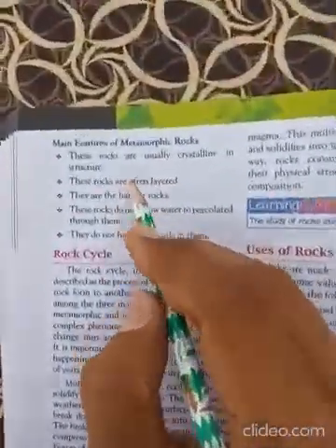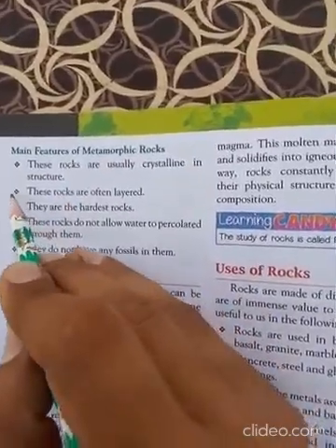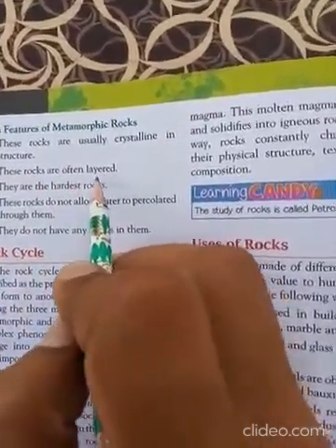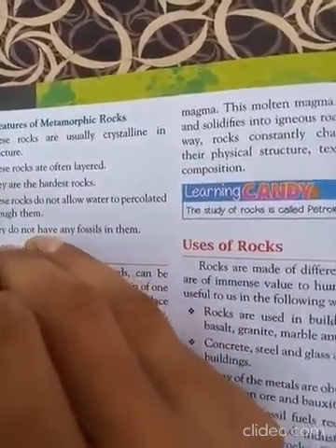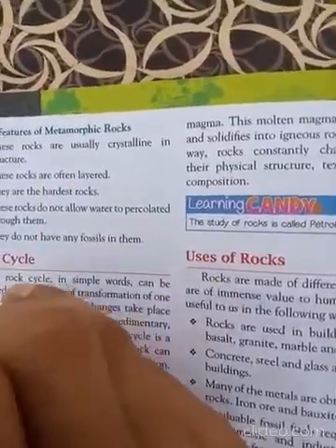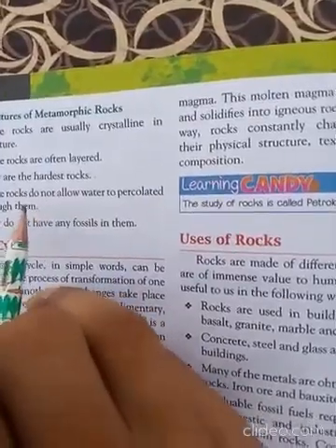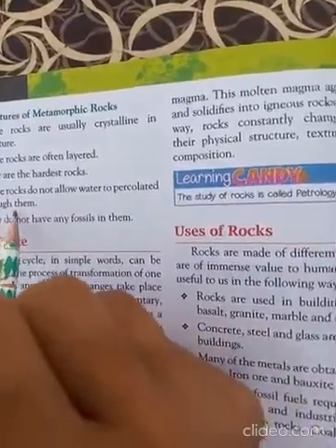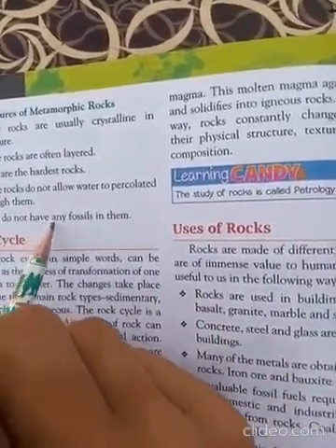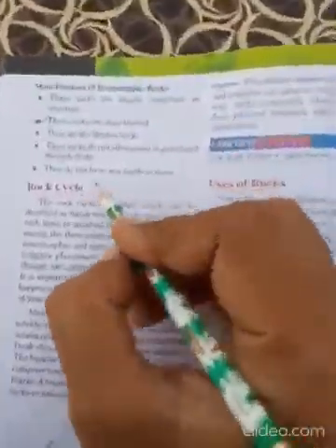So these rocks are usually crystalline in structure. These rocks are often layered, because this is the third type of rock and is formed as layers. They are the hardest rocks. These rocks do not allow water to penetrate or percolate through them. They do not have any fossils in them. Okay, next topic is a very important topic, the rock cycle.